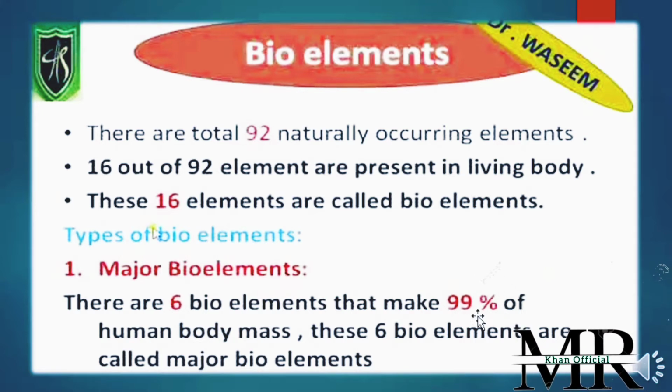The other elements make up the remaining 1%. So these 6 elements, which take 99% part in the body, are known as major bioelements, 6 out of these 16.